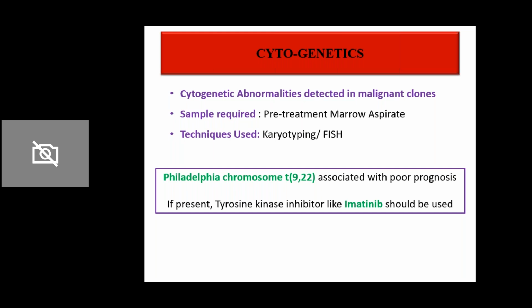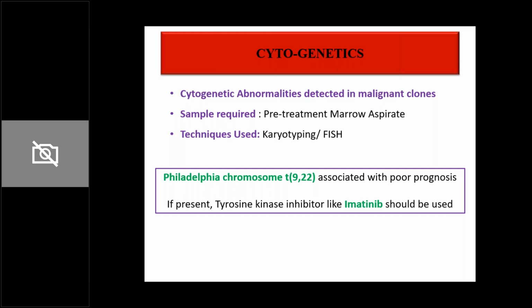Lastly, we have cytogenetics. Within this malignant clone, we find out if certain WHO recommended recurrent genetic abnormalities are present, which help in risk stratification. Whether this is standard risk ALL or intermediate risk ALL or high risk ALL is defined as per what cytogenetic abnormalities we detect in these malignant clones.